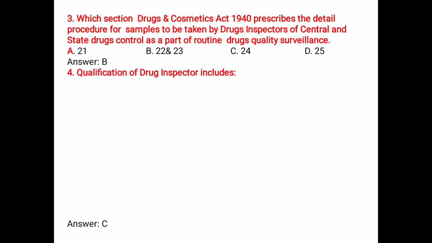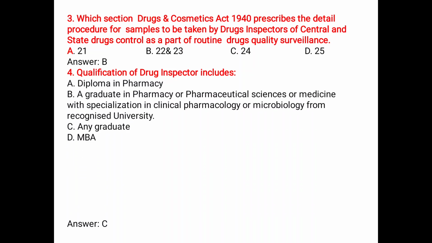Qualification of a drug inspector includes A, diploma in pharmacy, B, graduate in pharmacy or pharmaceutical science or medicine with specialization in clinical pharmacology or microbiology from a recognized university, C, any graduate, D, MBA. So MBA is not suitable. Any graduate also not. Diploma in pharmacy also not. A graduate in pharmacy or pharmaceutical sciences or medicine with specialization in clinical pharmacology or microbiology. So B is the correct answer.